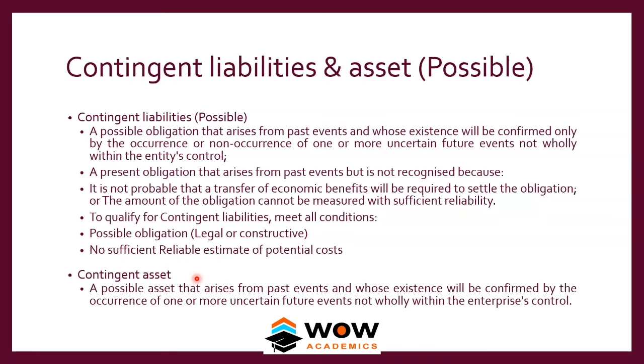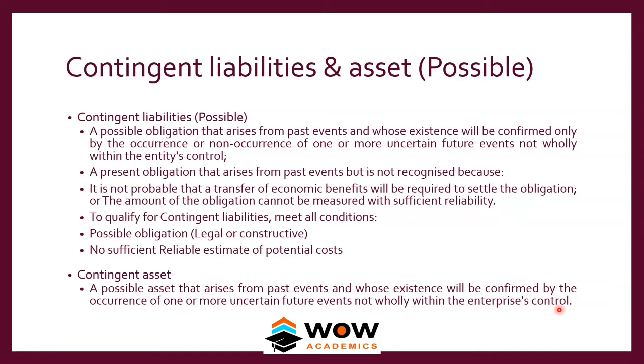And the last one is a contingent asset. Contingent asset is a possible sale. You cannot, only an actual sale can be entered in the books. You cannot create a provision for sale. Provision for expense can be created, provision for discount and provision for bad debts can be created. Provision for sales cannot be created because that's the prudence concept. So you cannot do that. A possible asset that arises from past events and whose existence will be confirmed by the occurrence of one or more uncertain future events not wholly within the enterprise's control.